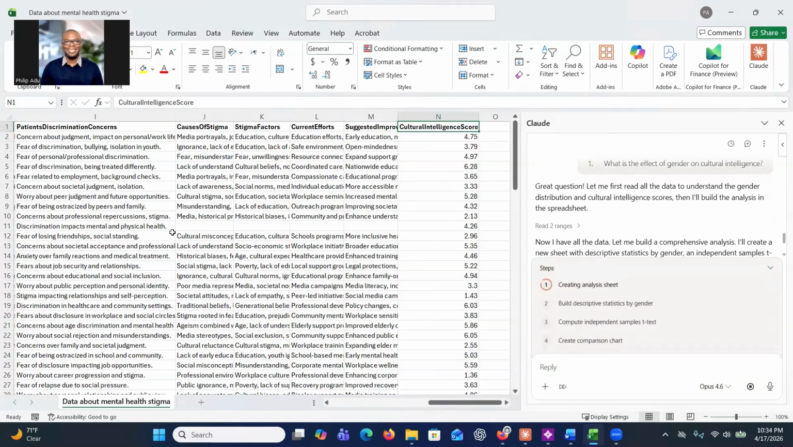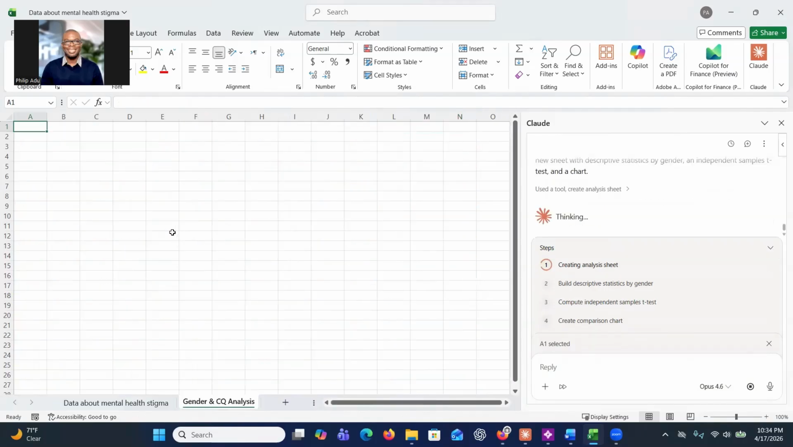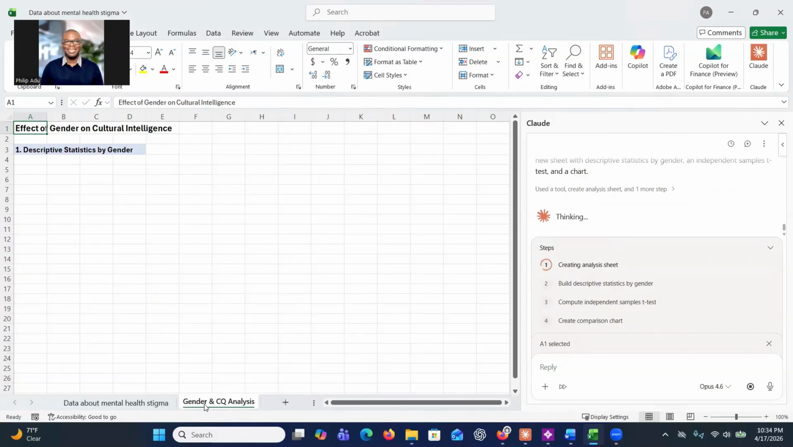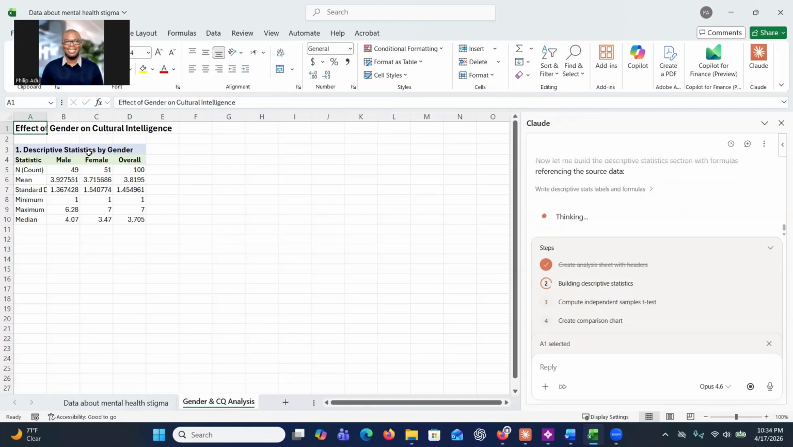And then trying to find out whether there's a significant difference between the male and the female concerning cultural intelligence. So you see that the system has opened a new sheet here, and then it's putting some information here, right? So it's technically acting as an agent, right? It's doing things on your behalf. I just asked the system a question: what is the effect of gender on cultural intelligence? And then it's provided this information for me, right?